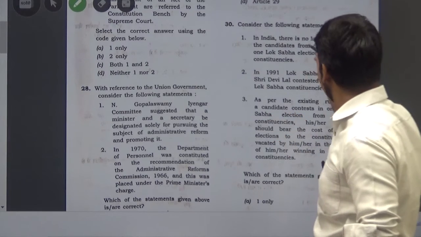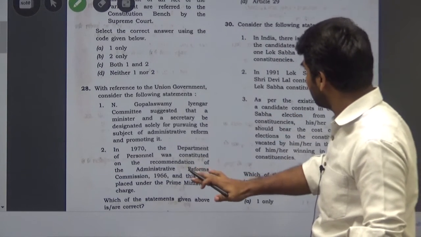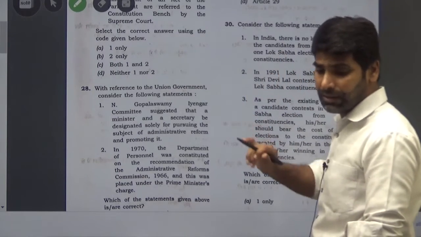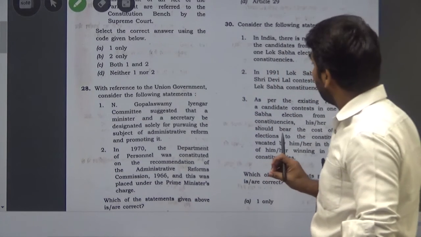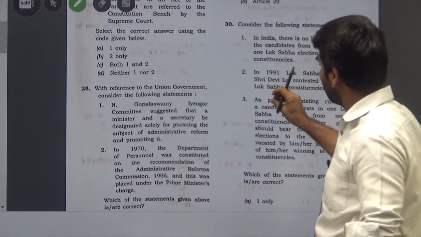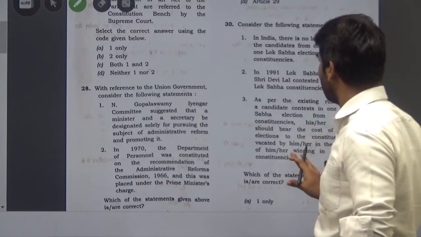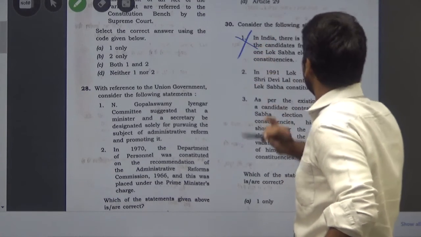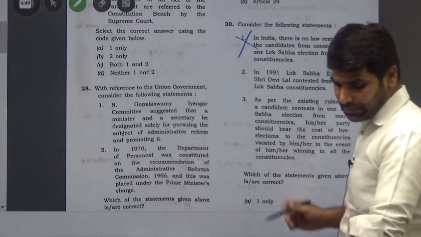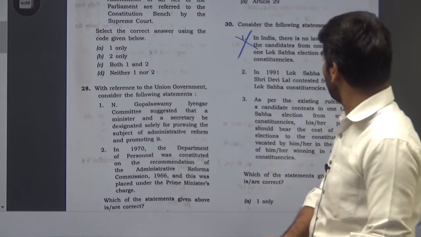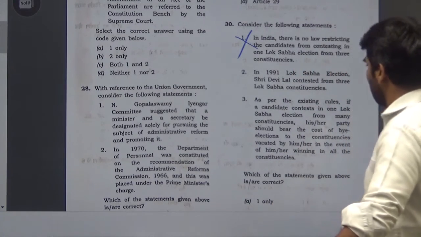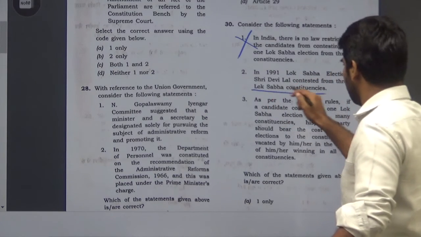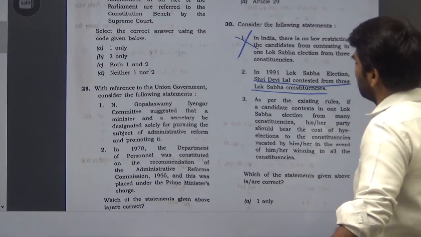So the first statement says there is no law. It is not mentioned whether the constitution mentions it or not. Simply it says there is no law. There is a law under this RP 1951, and after 1996 it is restricted only to 2 seats in one Lok Sabha election. So we can say that this statement is wrong because there is a law in India. The second statement is, in 1991 Lok Sabha election, Shri Devilal contested from 3 Lok Sabha constituencies. This is purely a factual statement.